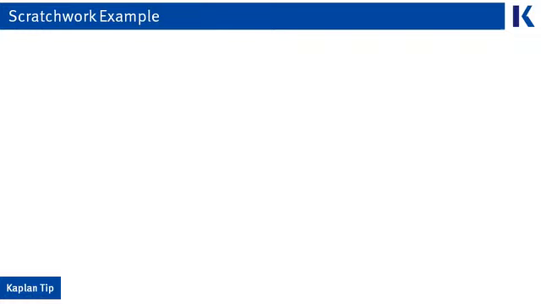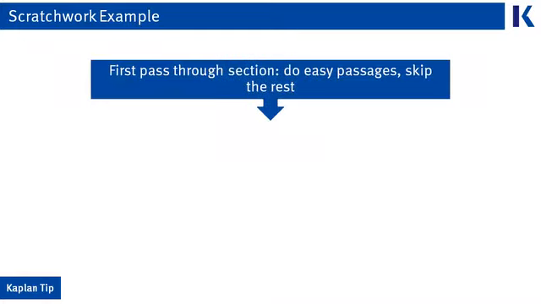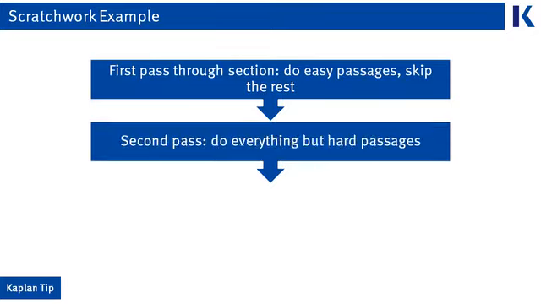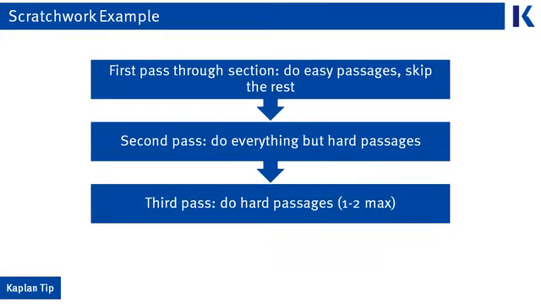Another way you could triage as well is once you're done with your discrete questions, just start at passage number 1. If you think it's easy, do it right then, and then move on. If you think it's hard, skip it and come back to it later. Basically, you'd make a first pass, potentially a second pass of all the passages once you go do your easy ones, and then a third pass to catch all the hardest passages.